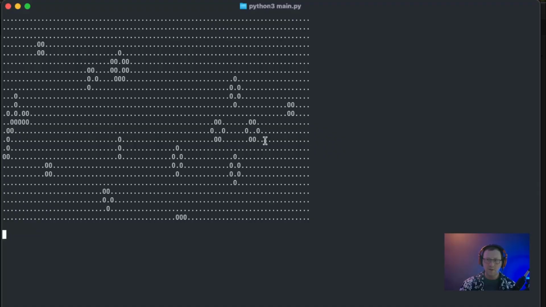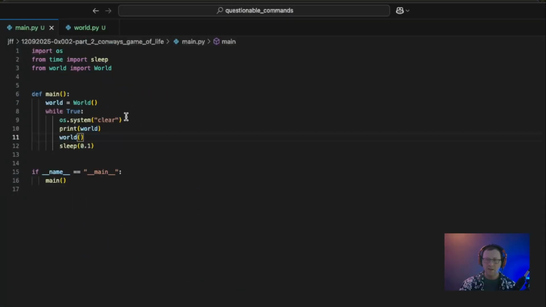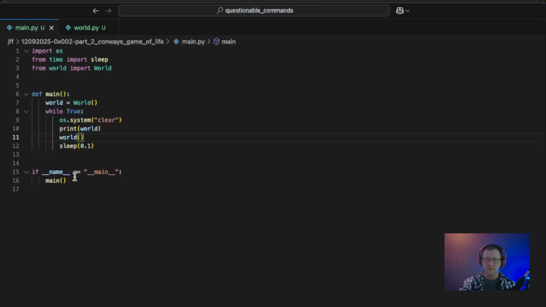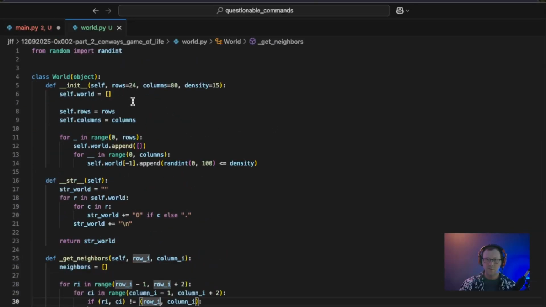And just to double check that we haven't done anything silly with our code, let's go back into main.py and let's play with the size of our world. Let's increase it. We've got a little bit of room to play with here. We've got maybe 6, 7 additional rows. So rows, we're currently at 24. So let's make them nice, even 30.